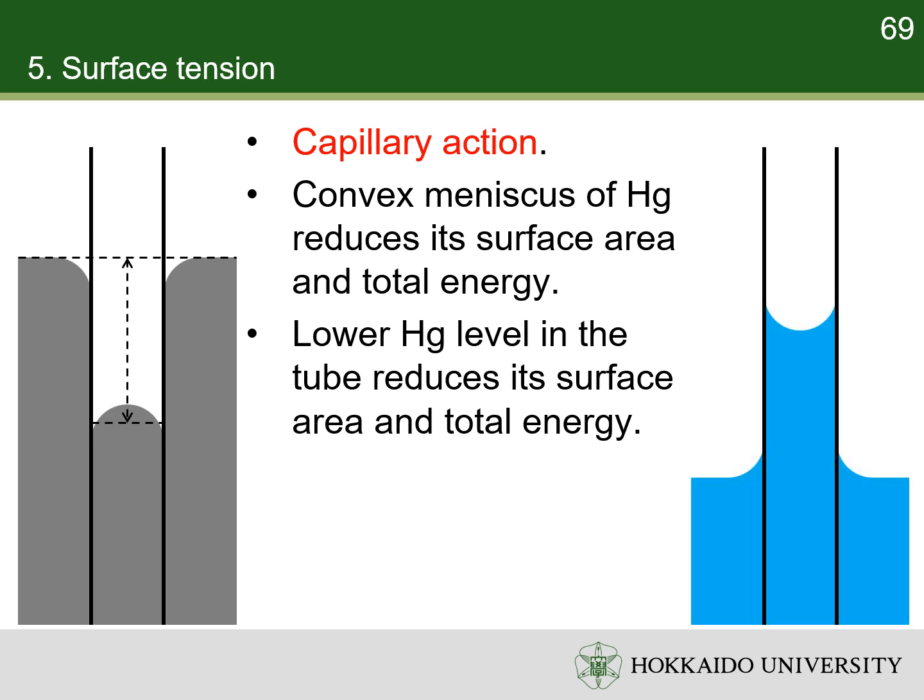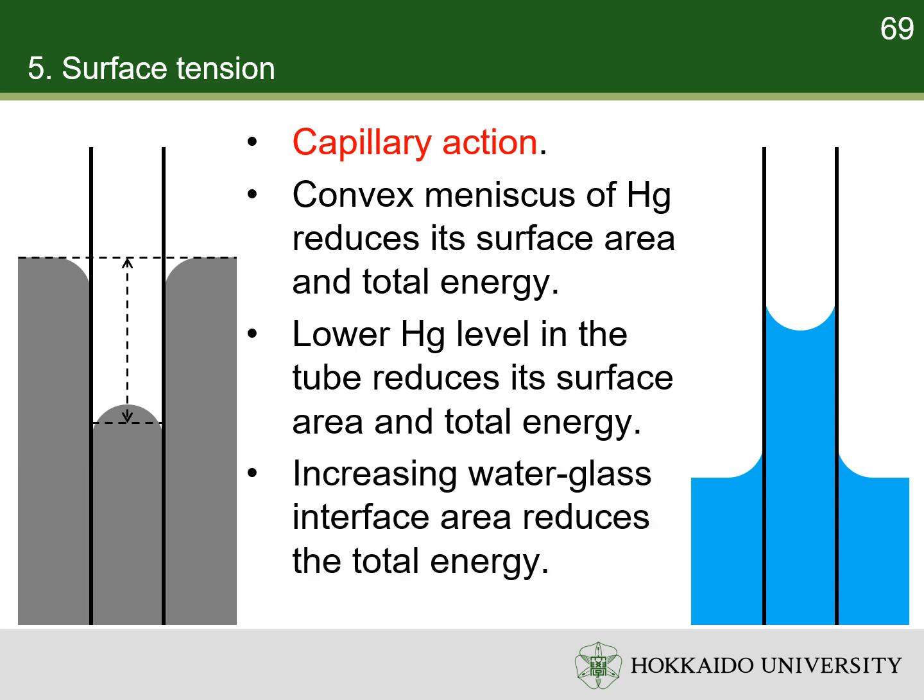If the liquid is water, the situation would be very different. Since water aggressively adheres to glass, increasing the surface area of water where it is in contact with glass reduces the total surface energy. As a result, the water meniscus in a glass tube is concave, and the water level inside the narrow tube is higher than outside the tube.